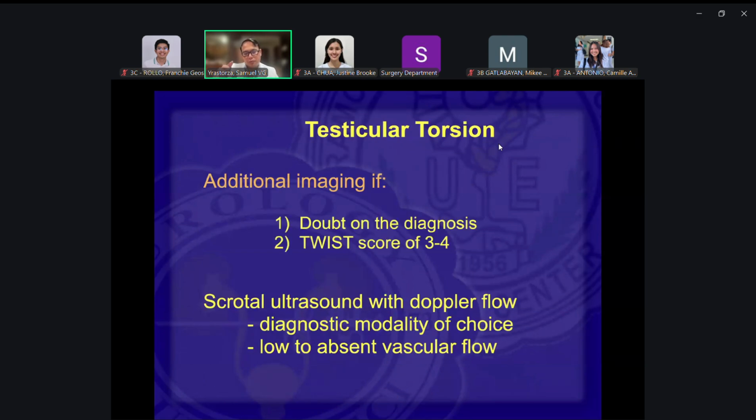So the TWIST score would actually be enough for you to decide whether to do surgery or not. But if ever you have any doubts, 0 to 2 but you're really not sure, 3 to 4 but again you're not sure about it, you can do additional imaging, and the diagnostic imaging modality of choice would be an ultrasound with Doppler flow to check for flow of blood into the testis.